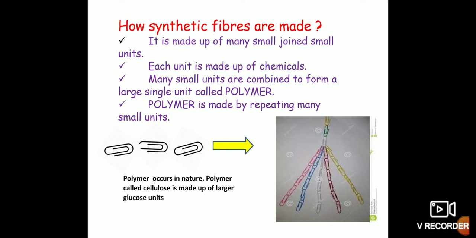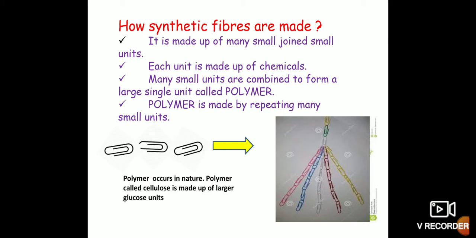So a polymer is made by repeating many small units. See children, I have given you an example here. I am using paper pins, connecting them one by one like a chain, as given in the picture. The paper pin is a single small unit, connected to form a chain. So here the whole chain is a polymer. Clear?